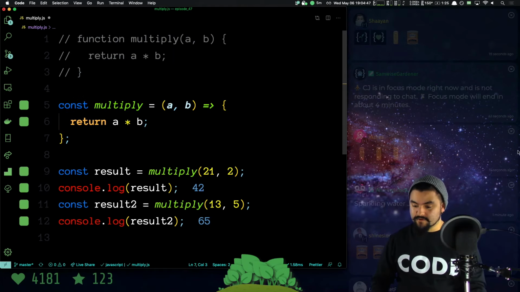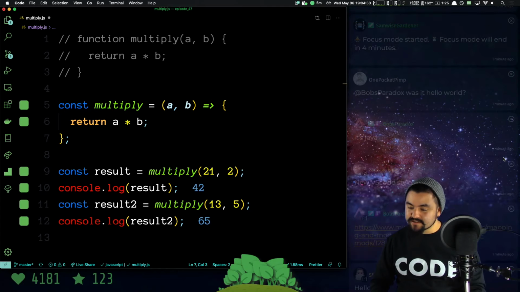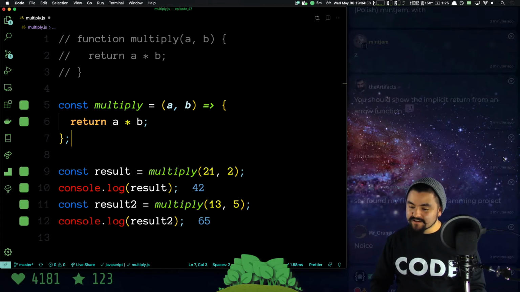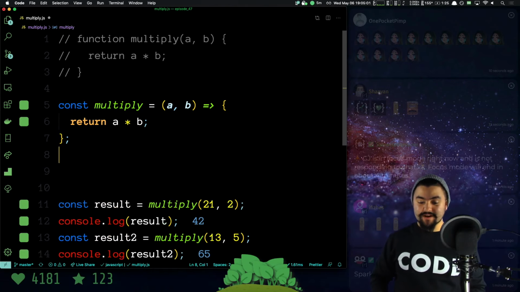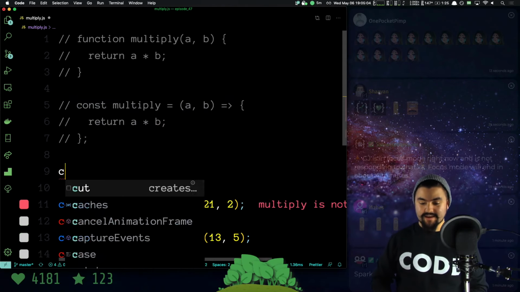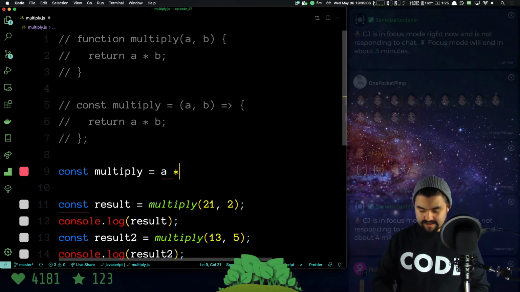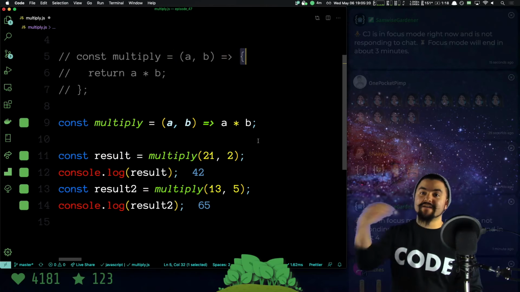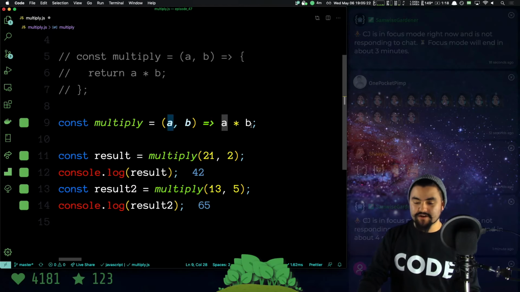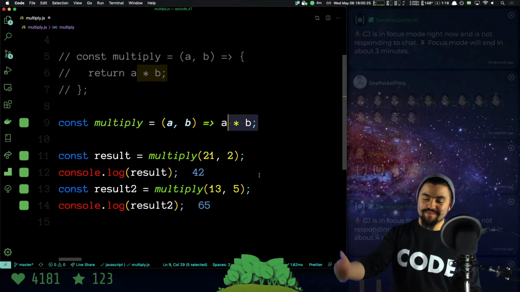Now, who was it again? The artifacts mentioned implicit return. So what if I don't like typing the return keyword? You can actually write the function like this. I could also say const multiply equals an arrow function that takes in a and b and returns a times b. And when you look at that, the code still works. So with arrow functions, you can leave off the curly braces and then you have an implicit return. So you actually don't have to put the return keyword, and this function will automatically return that one statement.